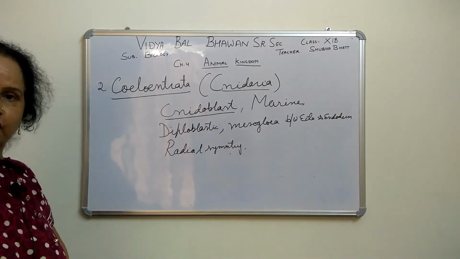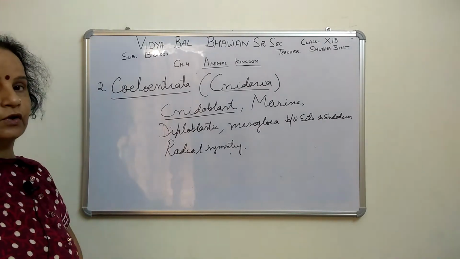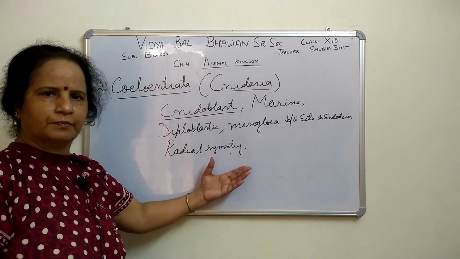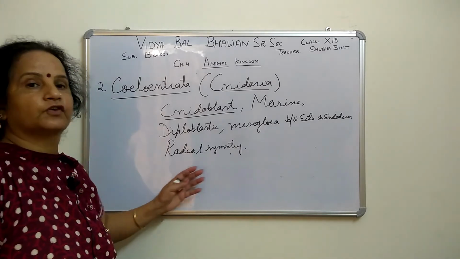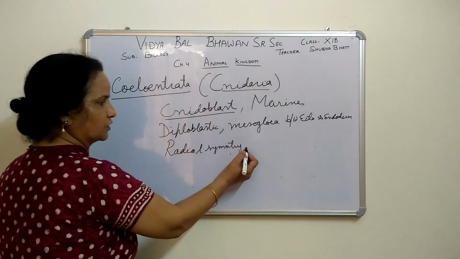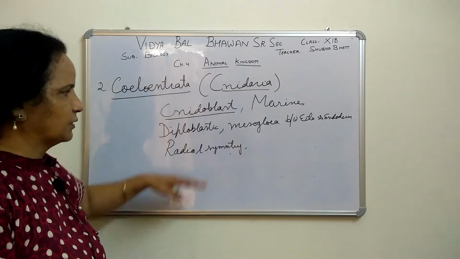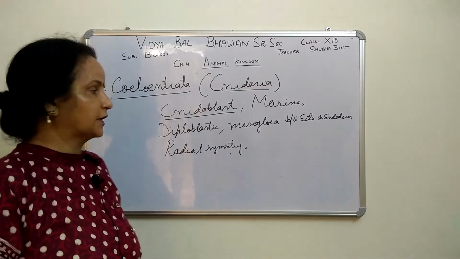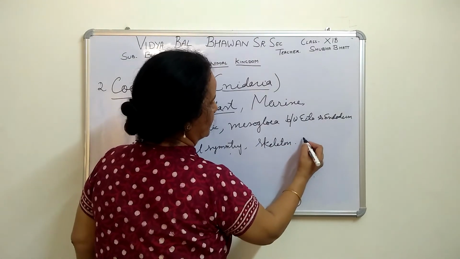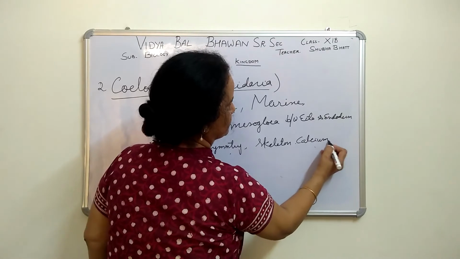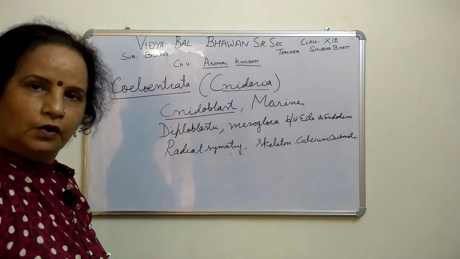Reproduction is also sexual and asexual, both are there. In asexual reproduction, fragmentation is also there. Hydra you have seen, budding is also there. The level of organization, you can say, starts from the tissue level, because some cells produce the stinging cells, that is the protecting cells. One more special thing is that they have got a skeleton. The skeleton is made up of calcium carbonate. Again that is giving strength to the organisms.